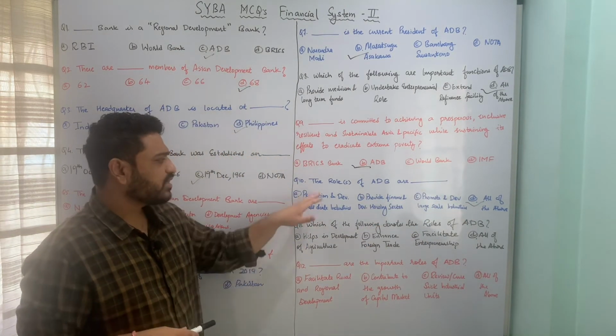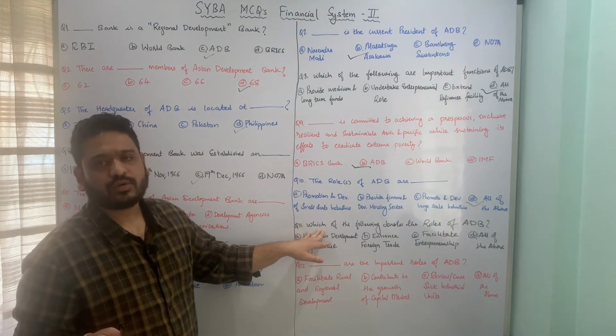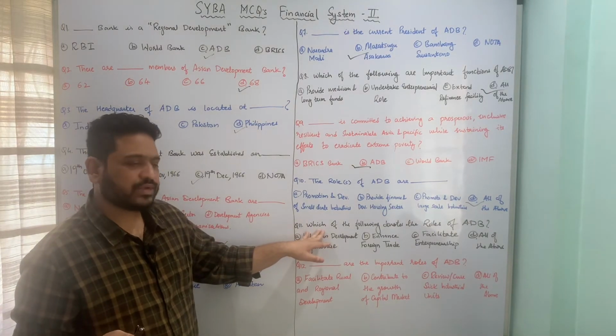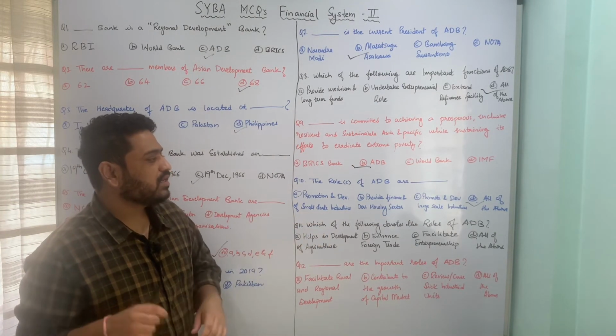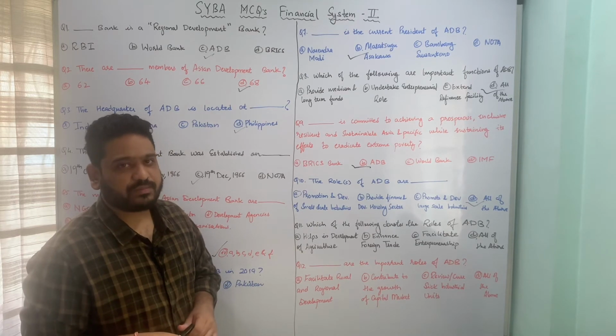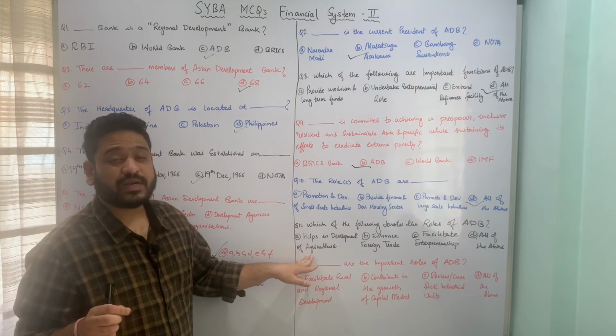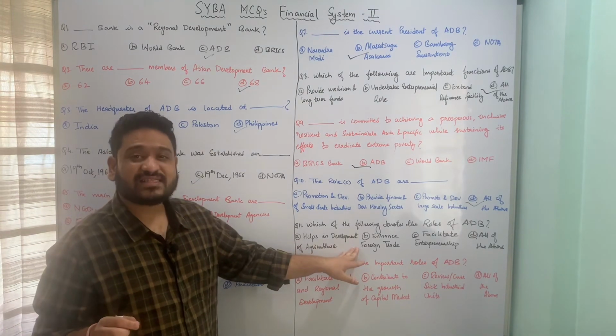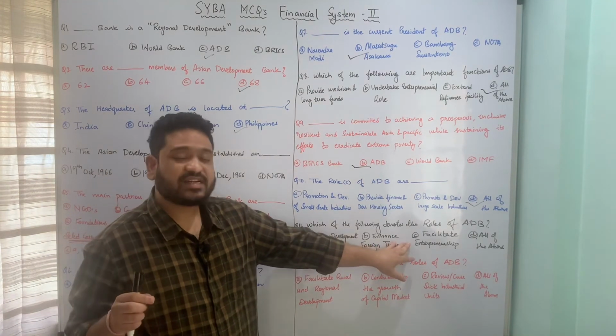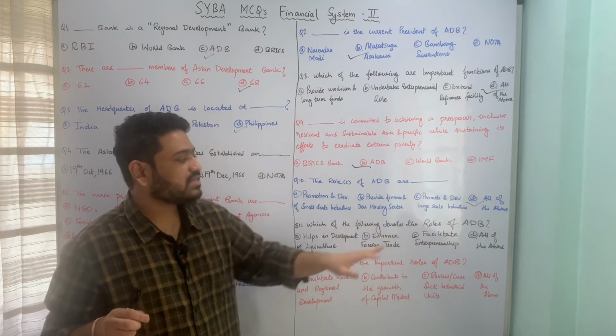Let us now move to the next question, which is again in a sense talking about the roles of Asian Development Bank, and the question is, which of the following denotes the roles of Asian Development Bank or ADB? And the underlying options are: A, helps in development of agriculture; B, enhances foreign trade; C, facilitates entrepreneurship; and last is all of the above.